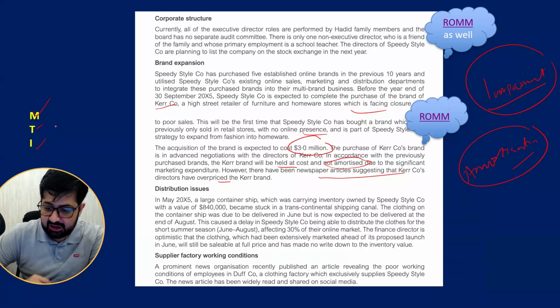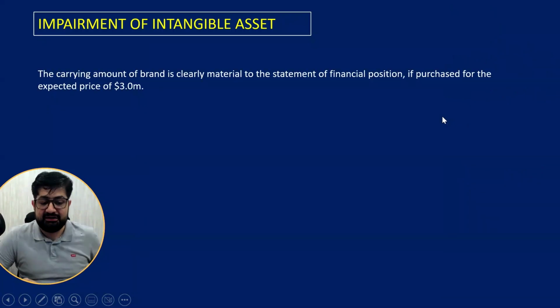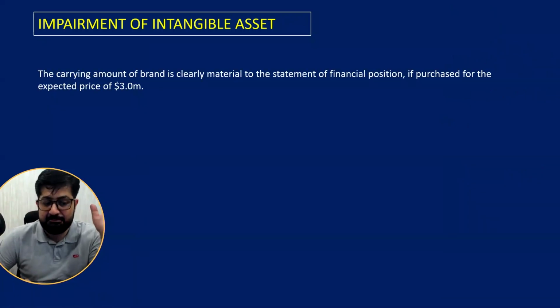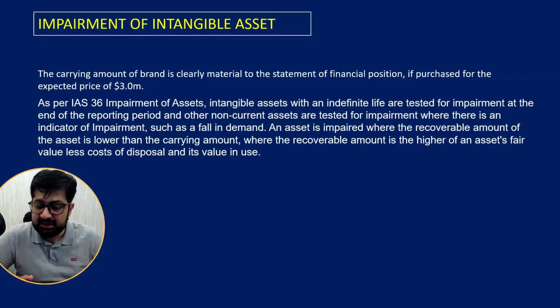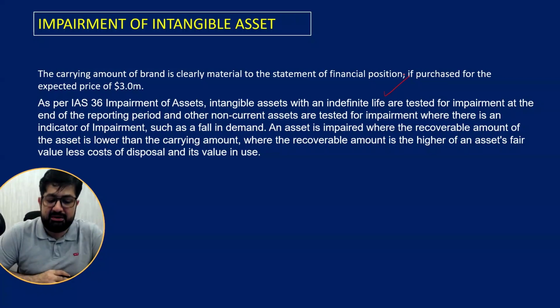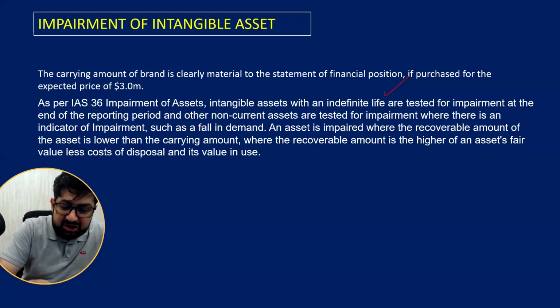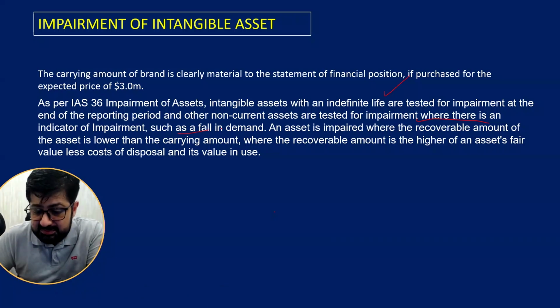It is much above the 400,000 materiality level. It is material. First of all, materiality is here. Then we will write what IAS 38 says, that assets with indefinite life are tested for impairment. And when there is an indication of impairment, such as a fall in demand, so sales are already reducing, so it must be impaired.